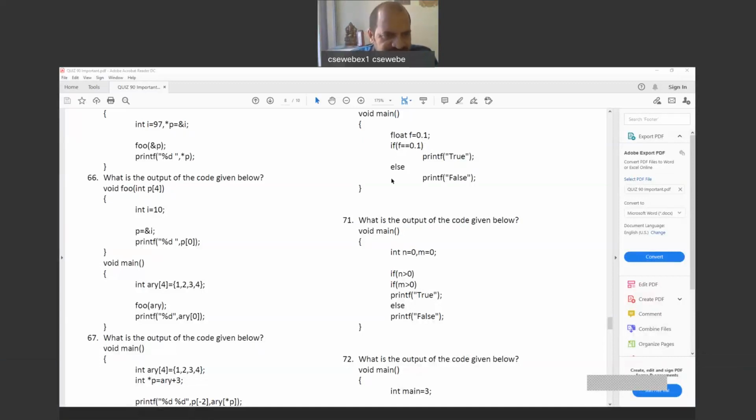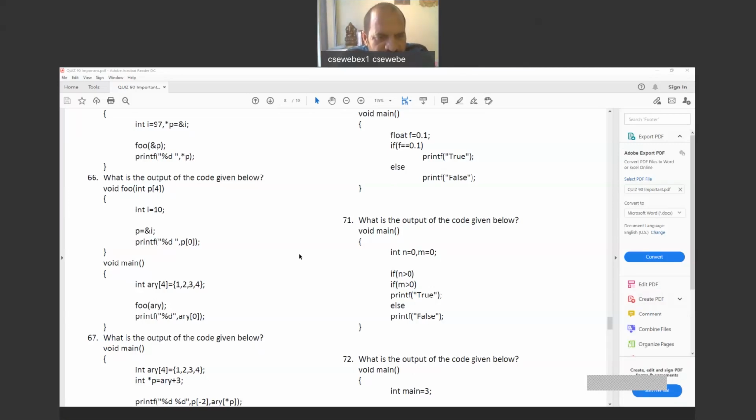Now, today we'll see the 66th program and onwards. First, in the 66th program, we'll go to the main. In every program, first we have to go to the main, and from there onwards we start the execution. So now the output of this program will be, first we are defining an array with the size